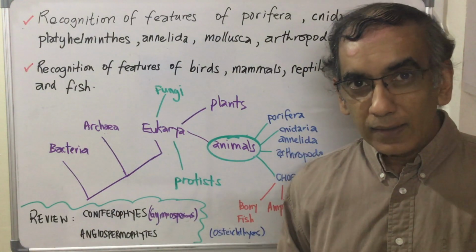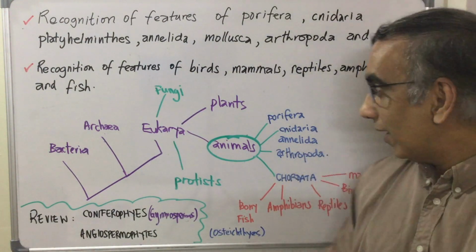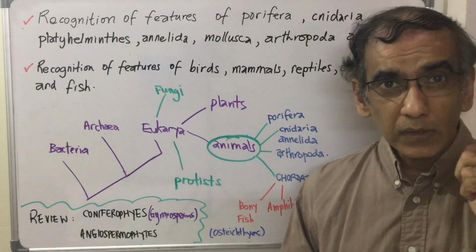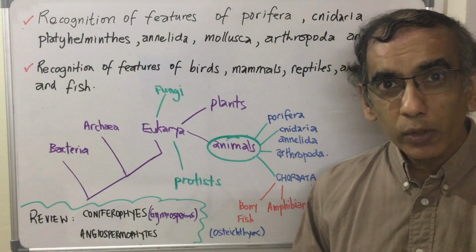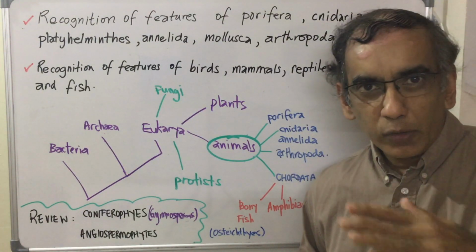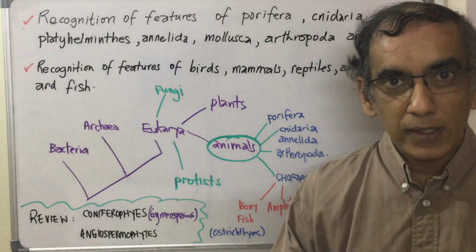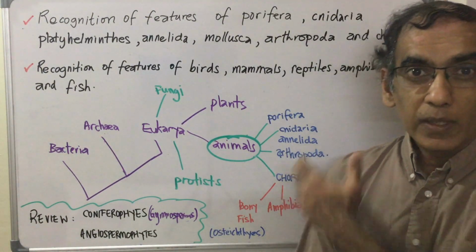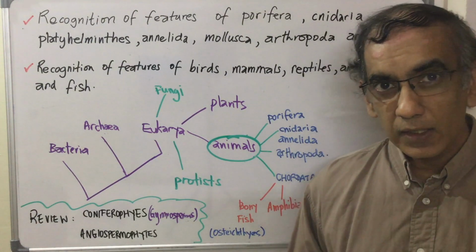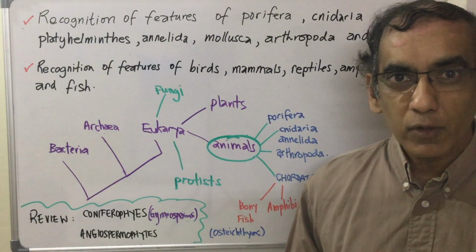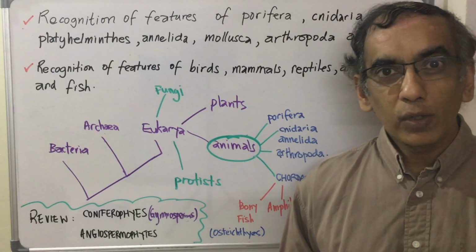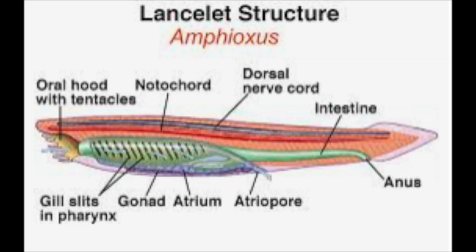cord, and that includes really everything with a backbone, but it also includes one organism that has a rod going across its back, not really a backbone, and that is the simplest organism in the chordate phylum, but not listed as one we have to study, but important to be aware of it, and that organism is called Amphioxus.